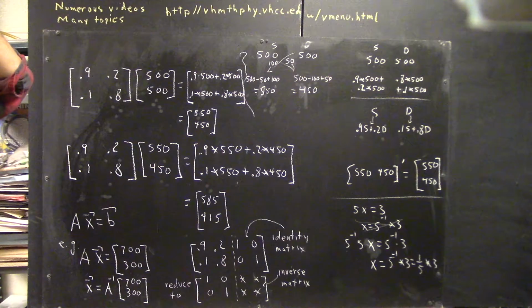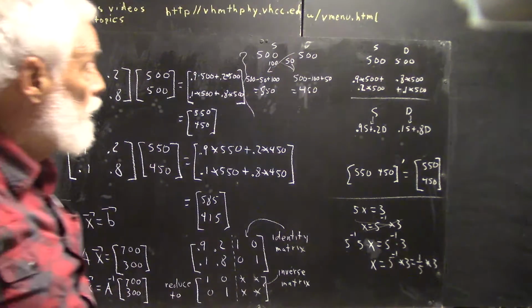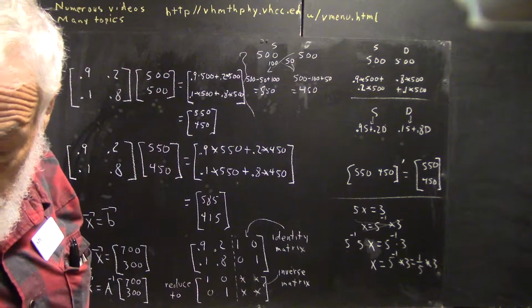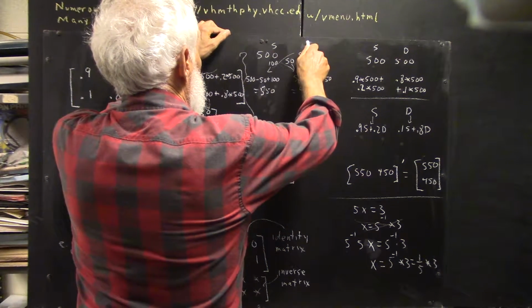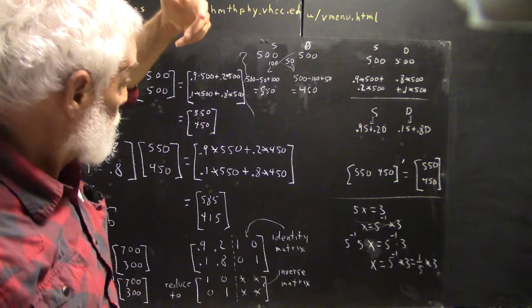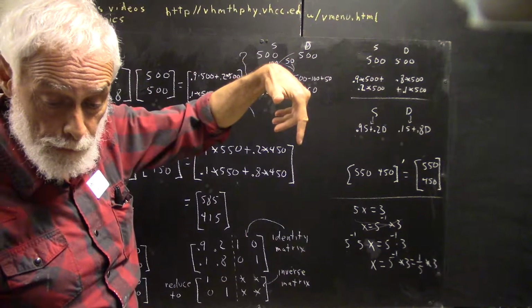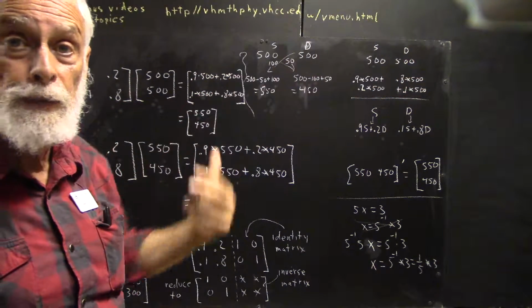The problem that we're addressing here says that we have 500 sane and 500 demented people. And these people are immortal and they're non-reproducing. Not sure those two things are consistent. And 10% of the sane in any given year will become demented, while 20% of the demented will become sane.